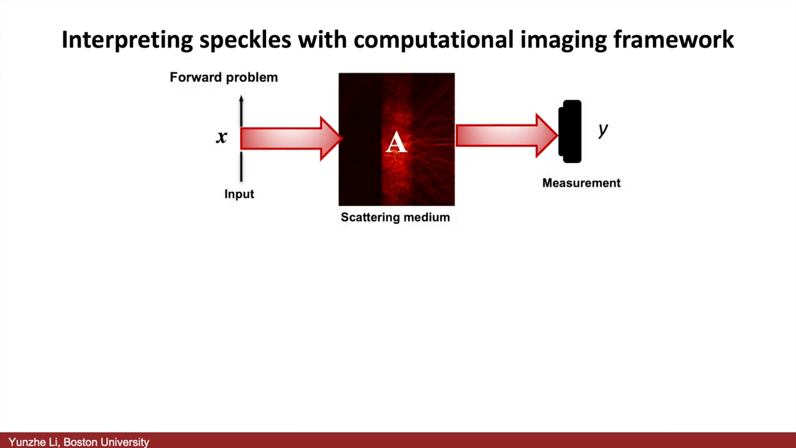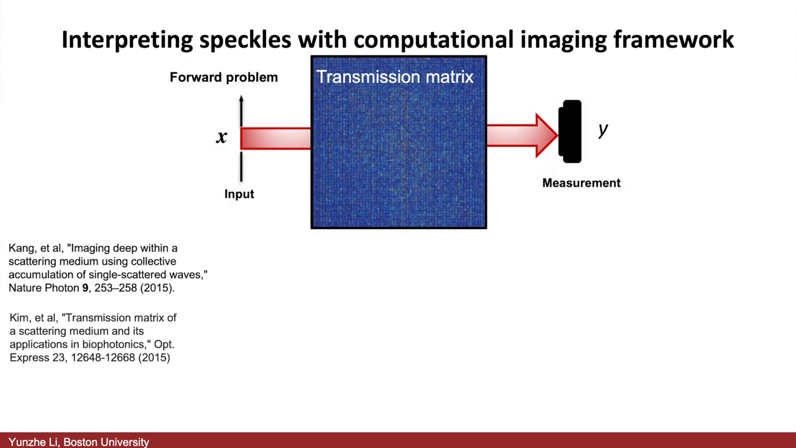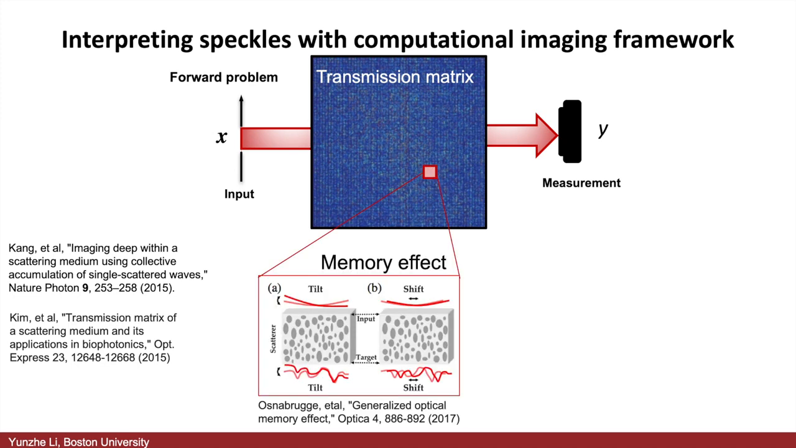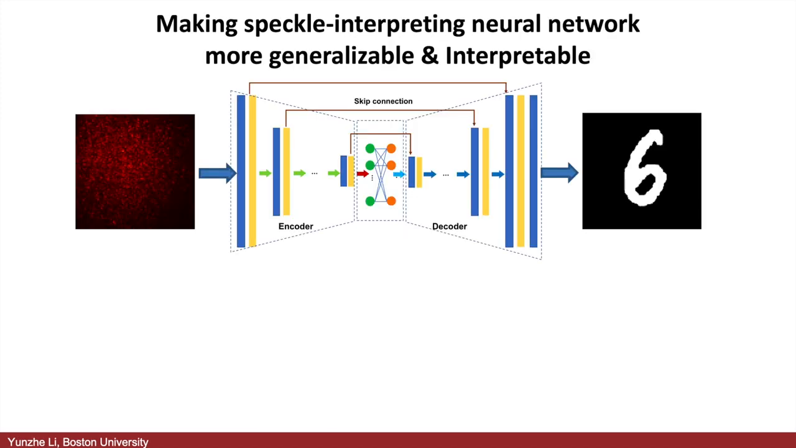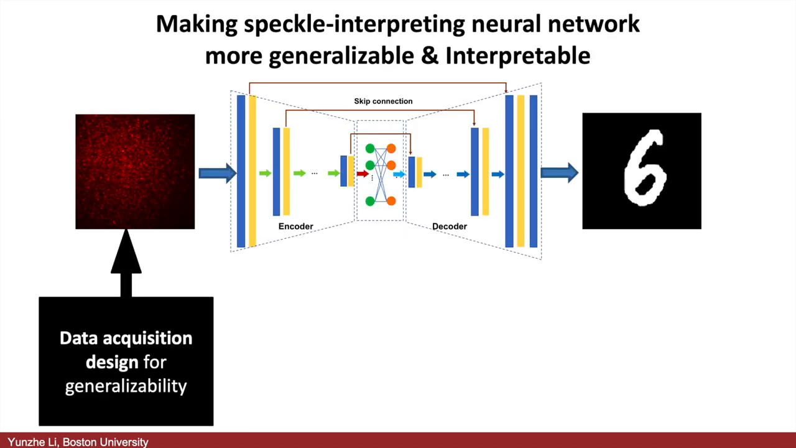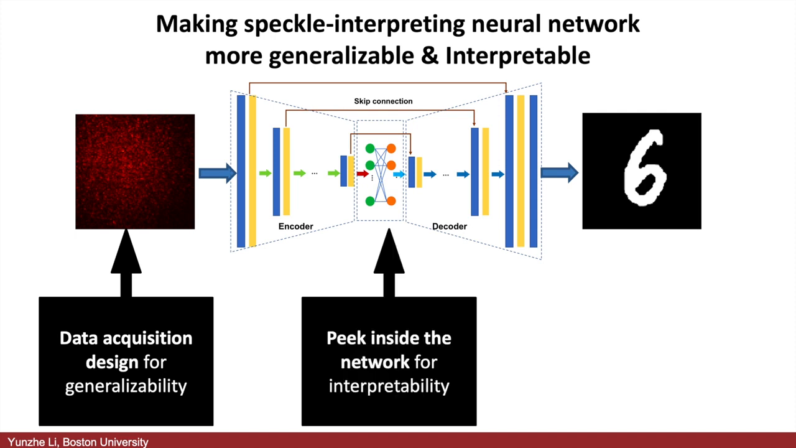The input-output relation A can be regarded as a transmission matrix, and within the small memory effect region, it will be shift invariant. However, medium perturbations and the trade-offs listed on the right are common problems for imaging through scattering. We will use a learning-based method to make the network robust to those variations and interpretable. In our work, generalization can be achieved by designing the data acquisition strategy, and also, to make the black box network interpretable, we will peek inside the network.